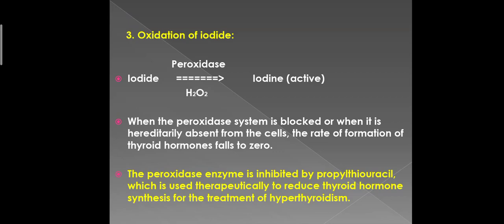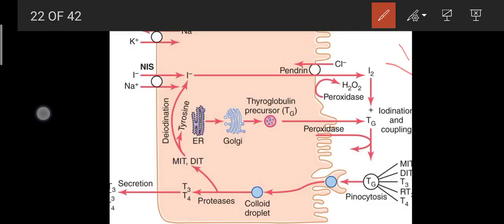Peroxidase enzyme is either located in the apical membrane of the cell or it is attached to the surface. When the peroxidase system is blocked or when it is hereditarily absent from the cells, the rate of formation of thyroid hormones falls to almost zero. This peroxidase system is also inhibited by a drug known as propylthiouracil, and it is used therapeutically to reduce thyroid hormone synthesis for the treatment of hyperthyroidism.